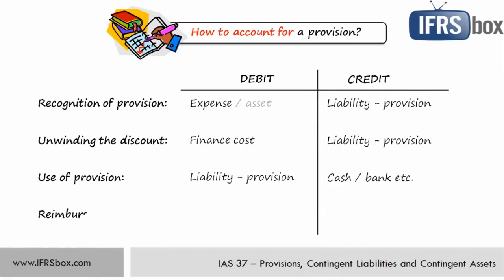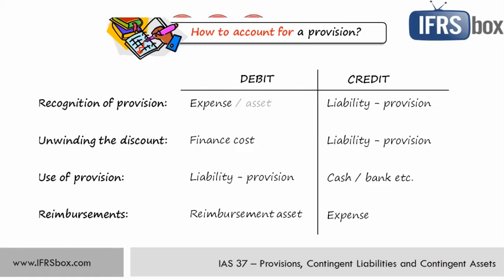When you expect some reimbursement from another party, you can recognize the reimbursement asset when it is virtually certain that it will be received, but be careful, in the statement of financial position or balance sheet, reimbursement must be shown as a separate asset. So your journal entry would be to debit reimbursement asset, which is some sort of a receivable, and credit expense for provision creation in the profit or loss. Well, it is not credited to some sort of income because IAS 37 permits to present expense related to provision and its reimbursement as a net amount.